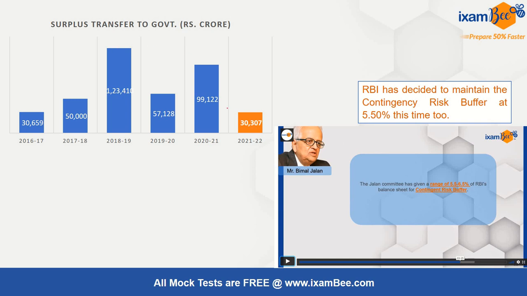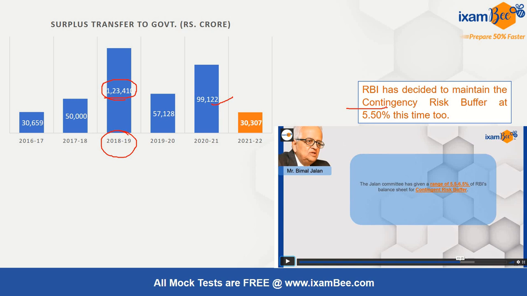Here you see that last year it was 99,000 crore and the maximum was 1,23,000 crore in 2018-19 when RBI transferred this. Important to know here is the Bimal Jalan committee recommendation, because what does RBI do with this extra money? Surplus is a kind of profit which RBI generates.